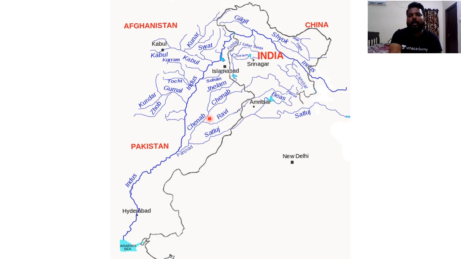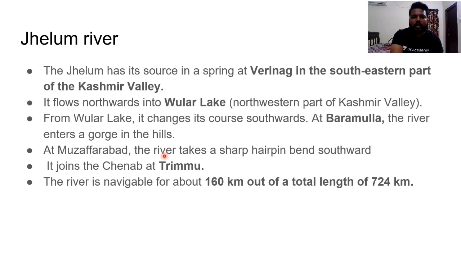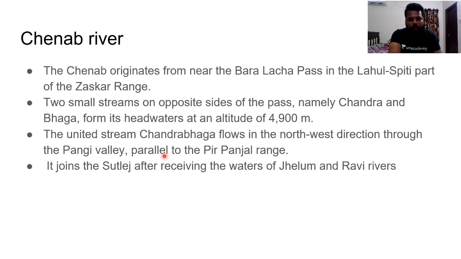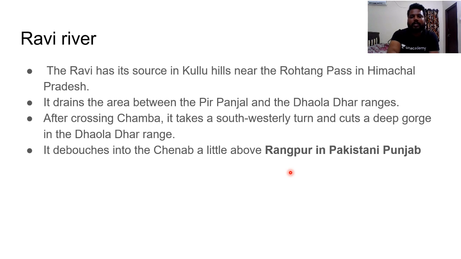So it might come as a question: consider the following statements related to the Indus water system. In the Indus water system, the Chenab is joined by Ravi river first and then Jhelum river. Then there comes the confusion for you. So for that confusion to be avoided, do remember this. First Jhelum would be joined, later on Ravi would be joined. So Chenab river, after mixing with Jhelum and Ravi rivers, goes on to mix into the Satluj river. Done. So next comes Ravi river.